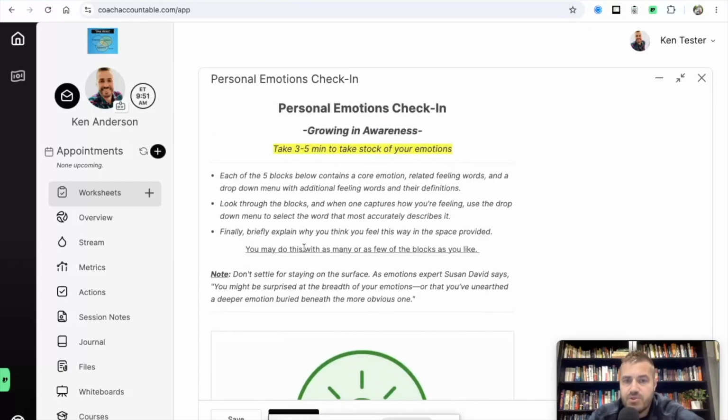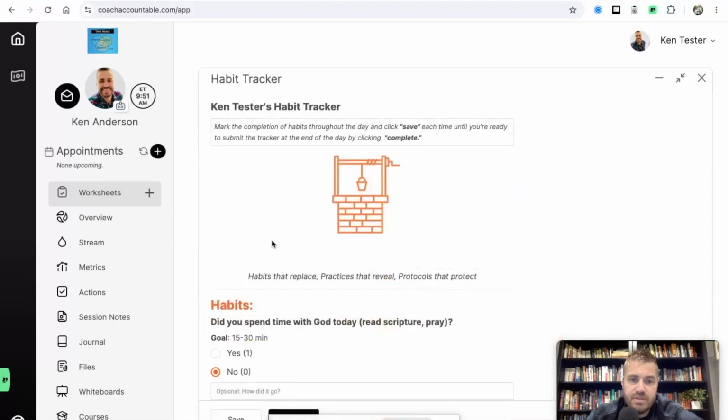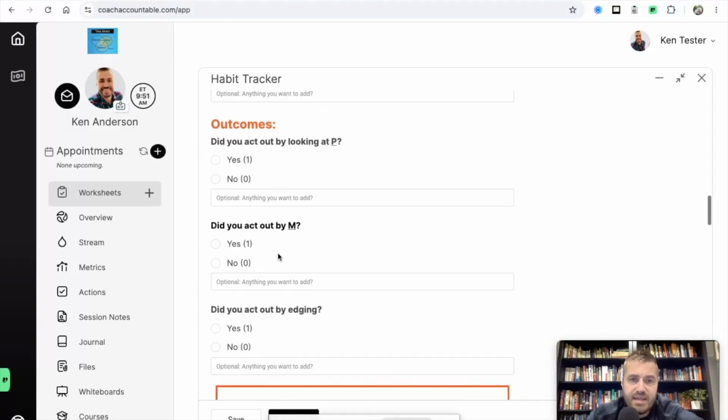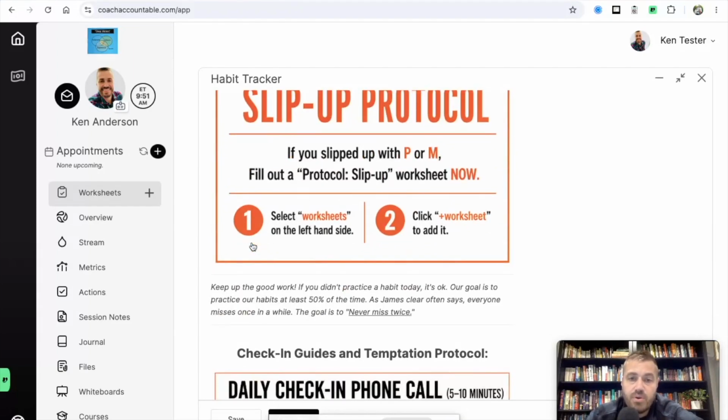You've already seen the personal emotions check-in, so we won't spend much time on that. But let's say that you do have a slip up. So you're going through your habit tracker and you mark, yes, I did act out by looking at porn, masturbation. So what I do, it says if you slipped up with porn, masturbation, fill out a protocol slip-up worksheet now. How do you do that?